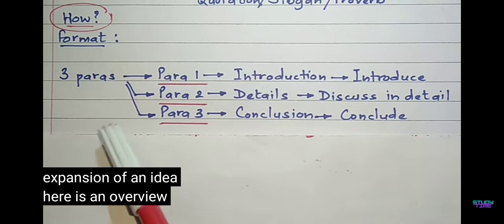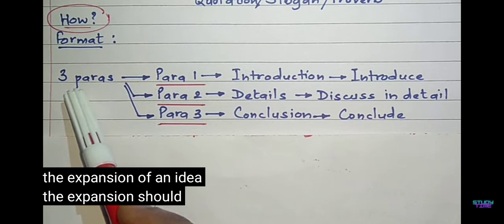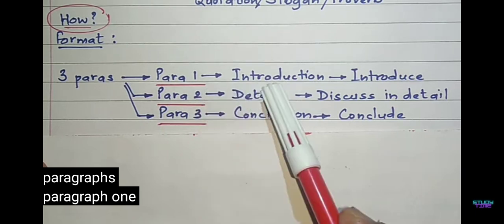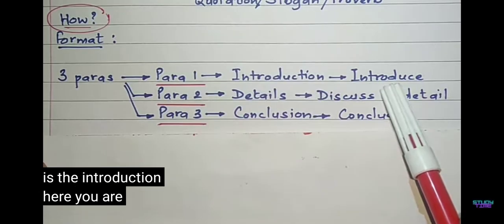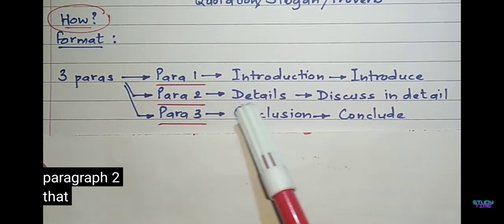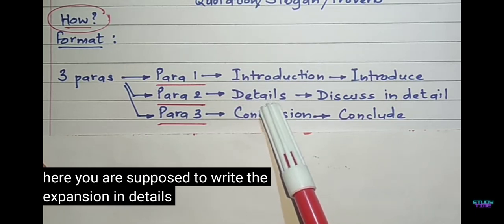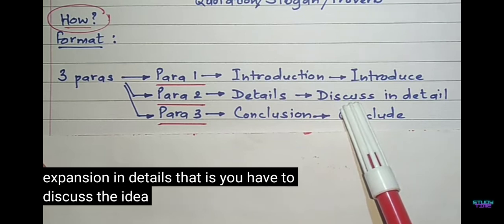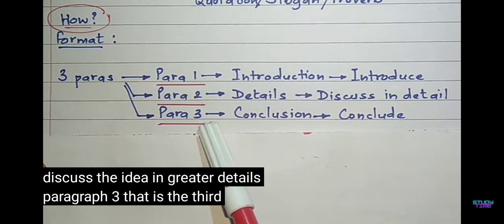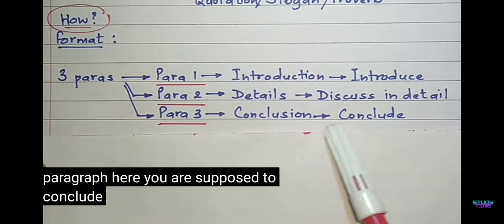Here is an overview of the expansion of an idea. The expansion should be written in 3 paragraphs. Paragraph 1 is the introduction. Here you are supposed to introduce the topic only. Paragraph 2, that is the middle paragraph. Here you are supposed to write the expansion in details. That is, you have to discuss the idea in greater details. Paragraph 3, that is the third and the last paragraph, is the concluding paragraph. Here you are supposed to conclude the topic.